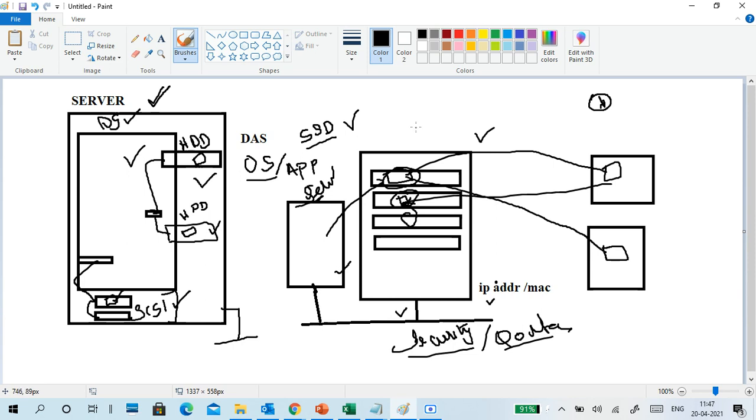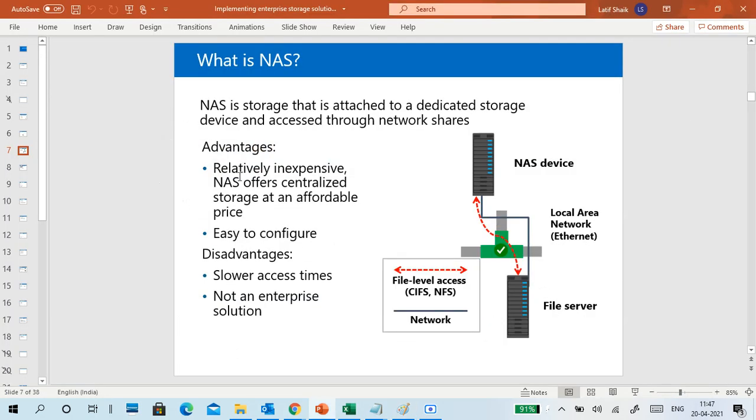So this is what we call a NAS, network attached storage. The storage is directly attached to the network and we can access it through the network. So this is one side of centralized storage. Next, there are different sharing protocols: Windows sharing, Linux sharing, Unix sharing. Different common sharing protocols are there, so we'll see that from here.